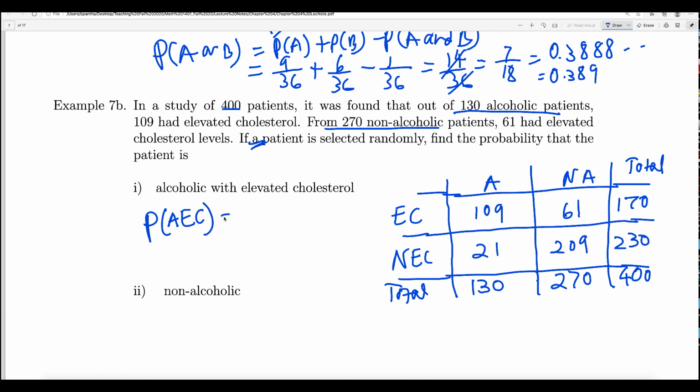There are total 109 divided by the total of the total is 400. So let's see, the second one is non-alcoholic. How many are non-alcoholic? The 270, right? So the probability of non-alcoholic is, the total non-alcoholic is 270 divided by the total of the total is 400. That's how you find that.